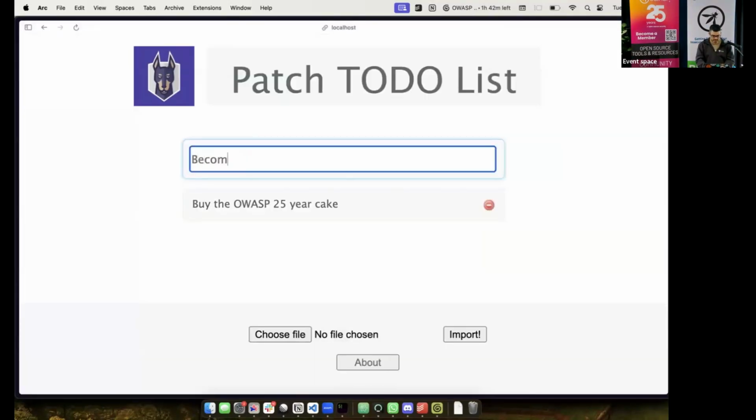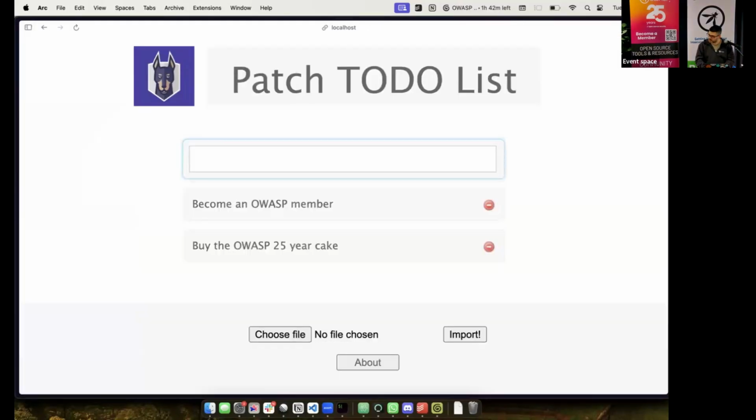Let's become a member. Become an OWASP member, so I can get, if nothing else, that cool sticker, and so forth. There's also, I'll wait for Sam to take that photo.